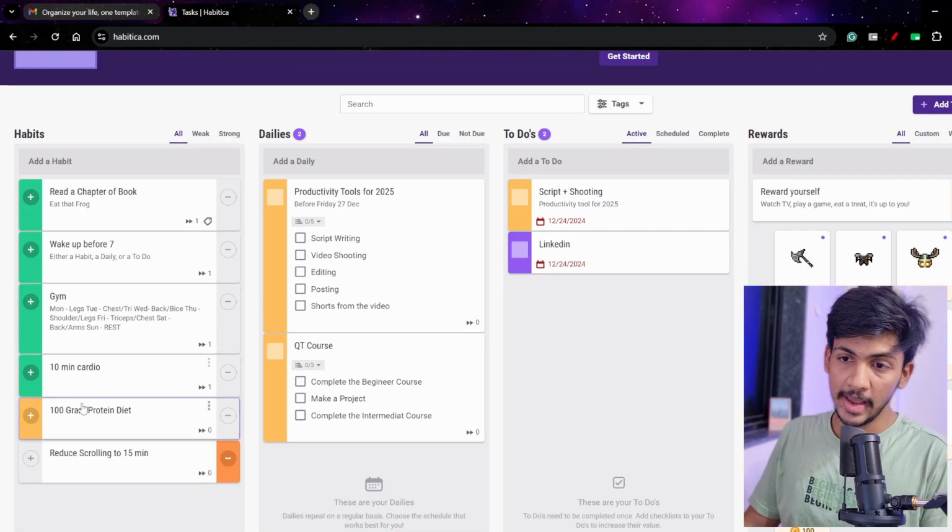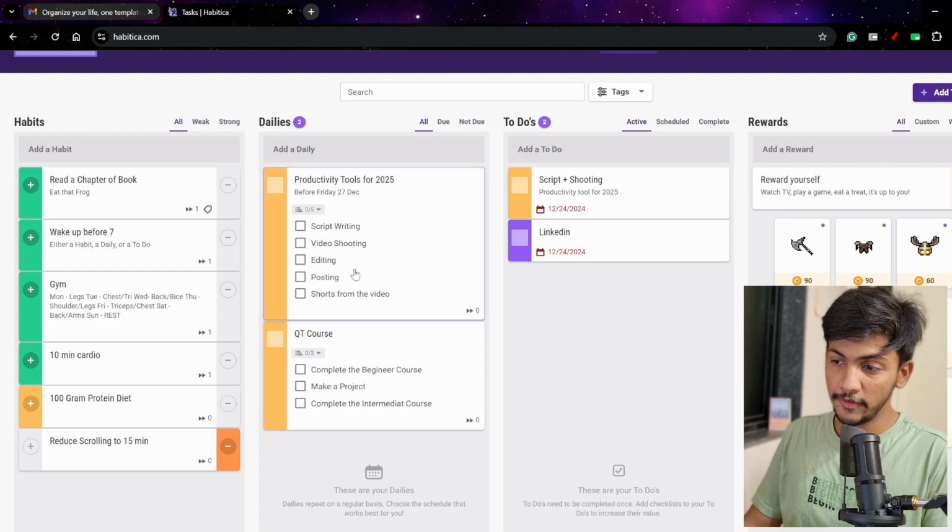Like, I have written my habits, the things I think I should do, and the habits that I think I should remove, like reducing scrolling to 15 minutes. These are the habits that I want to achieve daily. These are the dailies that I have to do, some dailies that I have added. And these are the to-dos that I have to do today. So these things you can add.